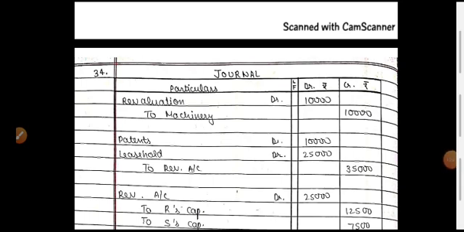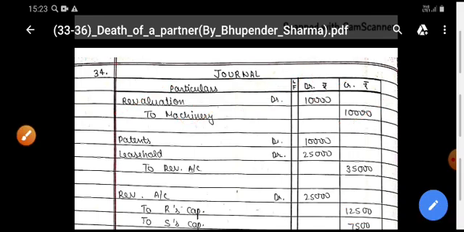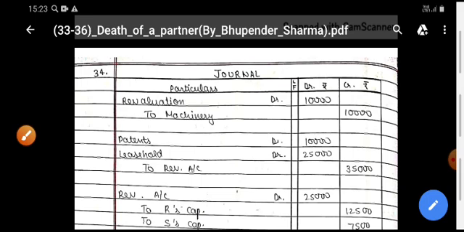Now you can see here, revaluation account debit to machinery account. This is the loss because of the decrease in the value of the asset. Next, patents debit, an increase in the value of the asset. Leasehold debit, an increase in the value of the asset. This is the gain. So at the time of gain, the revaluation account is credited. Make it a point: at the time of gain, the revaluation account is credited.